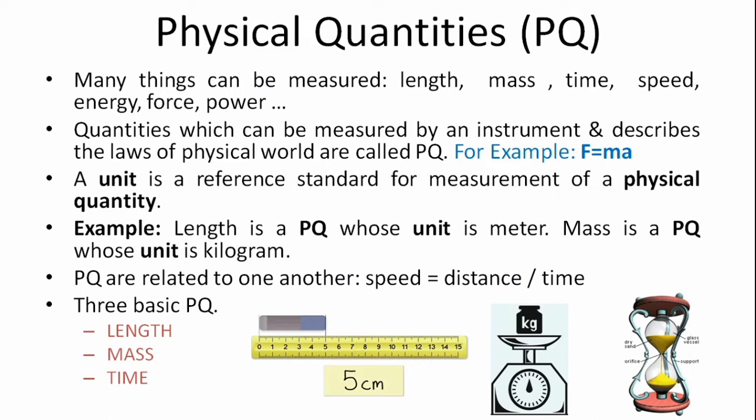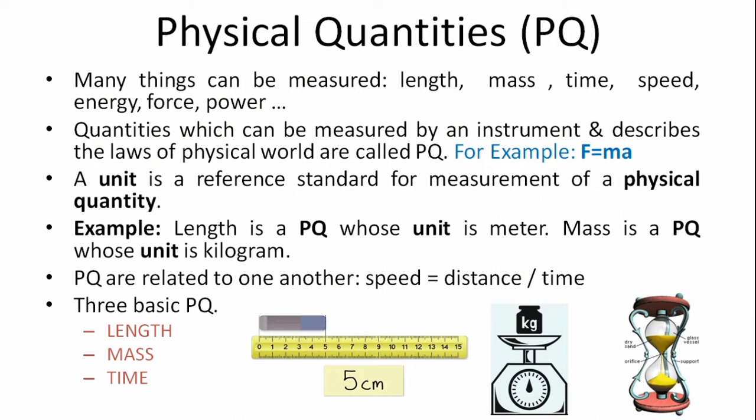The mass multiplied by acceleration gives the force acting on the car. So the formula F = ma, where F is the force acting on the car, m is the mass, and a is the acceleration. All these are physical quantities, and the formula governs Newton's second law of motion.